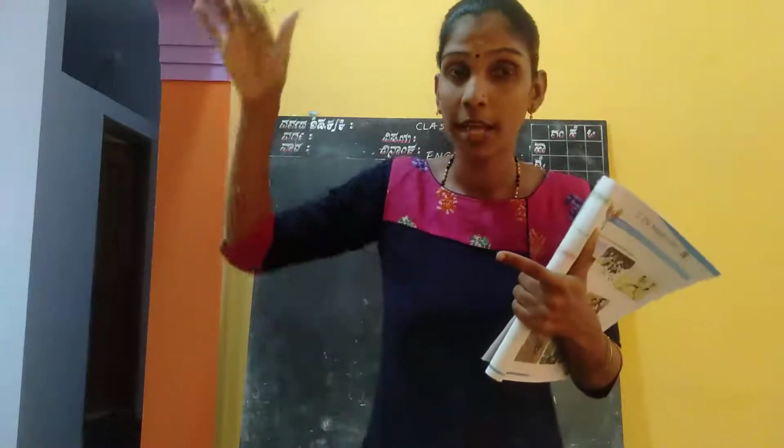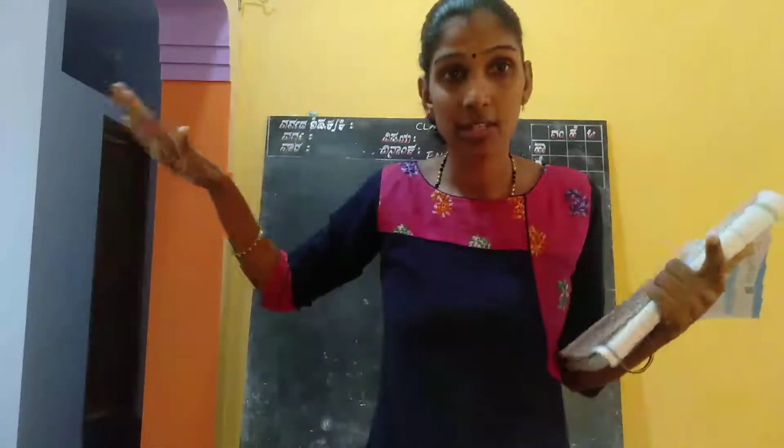The balcony is also on the second floor. When we climb up, we can see the dark balcony. That balcony is also on the second floor. And on the second floor, what are the things there? Then there is a big dark room. And in that big dark room, what is there?